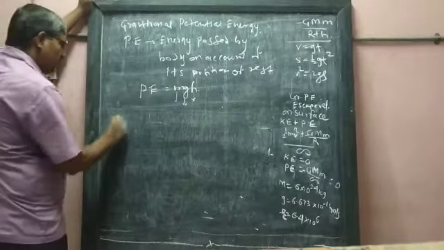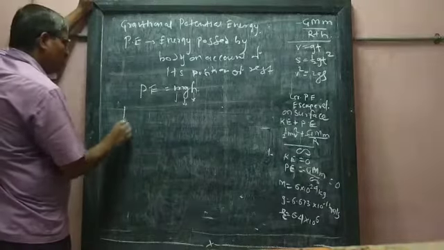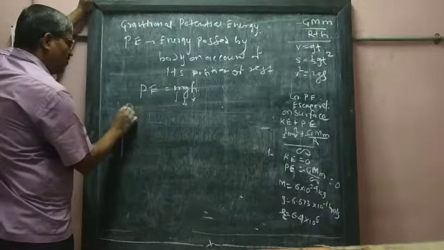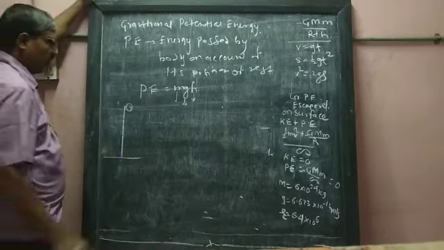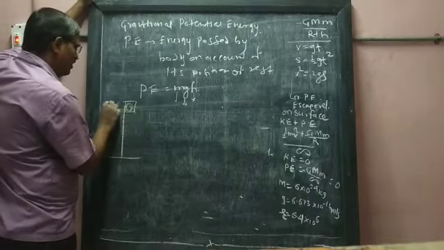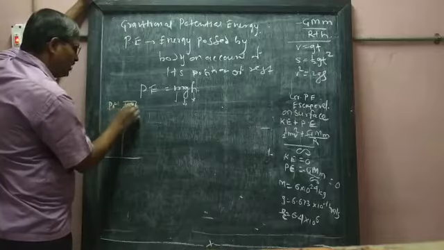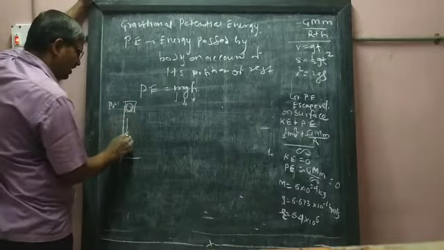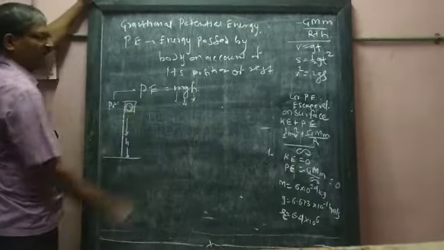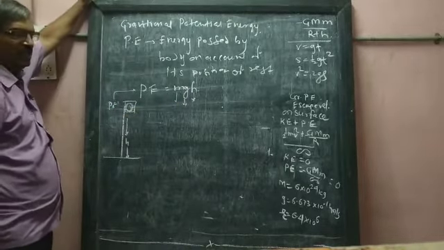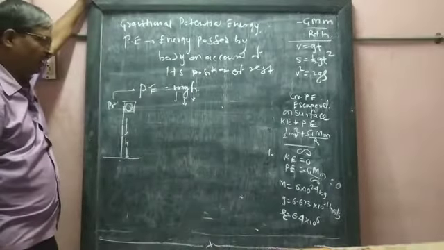Now suppose there is one object at a certain height from the Earth's surface. Then the potential energy of this object at that height is calculated by the formula PE is equal to mgh.